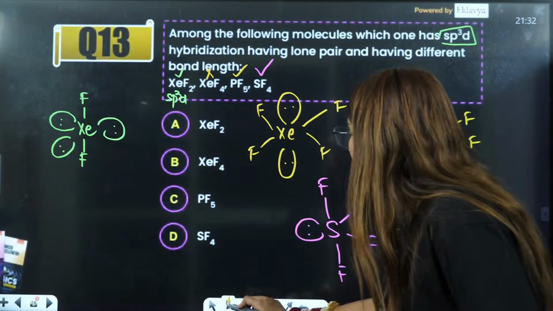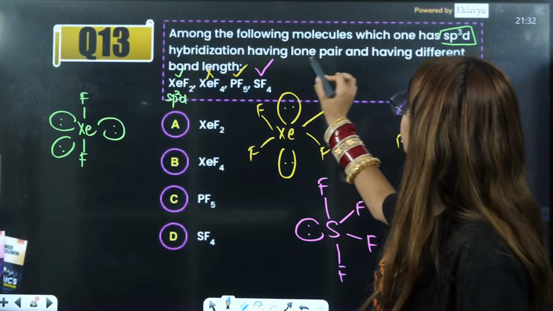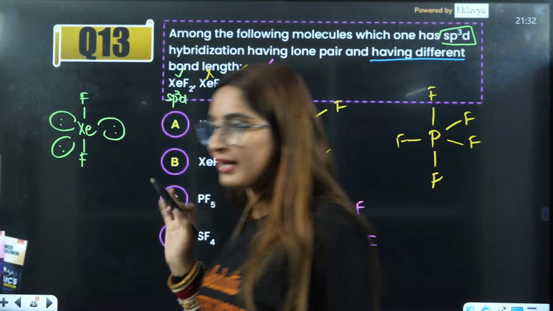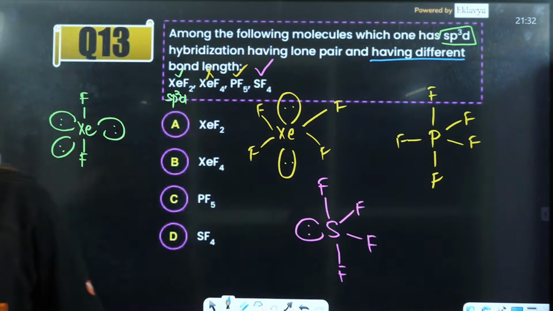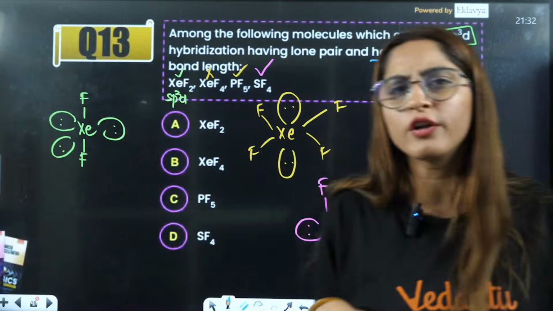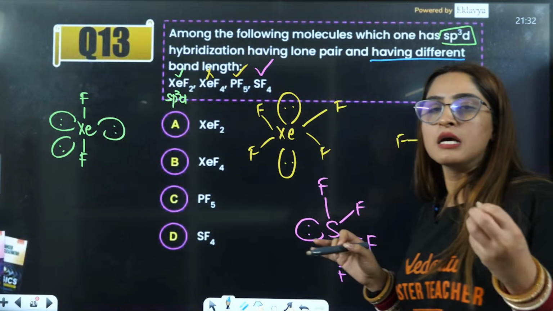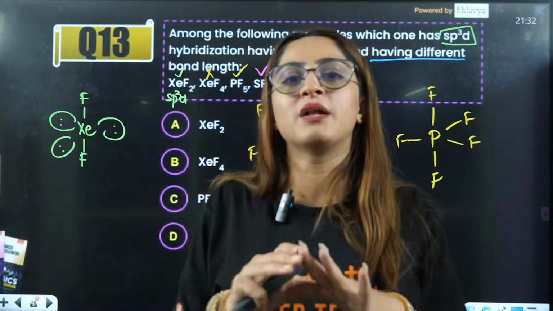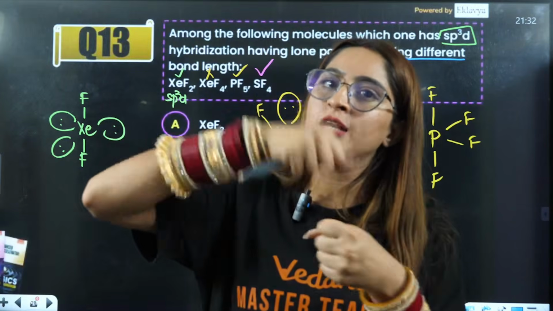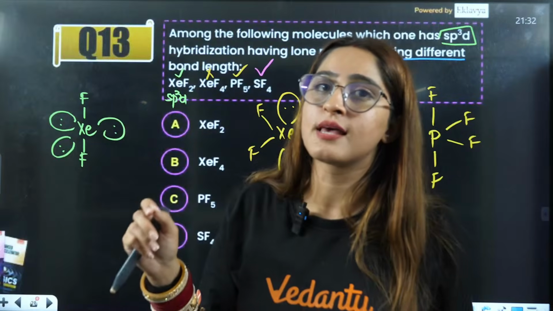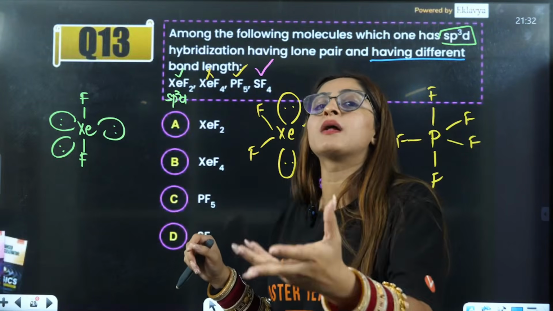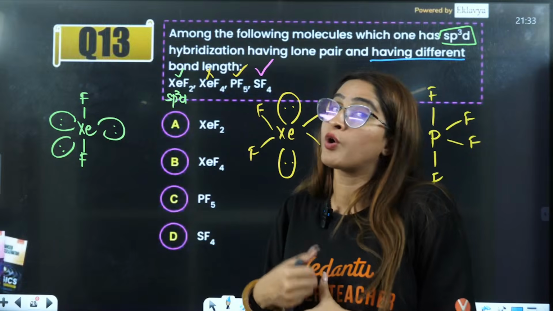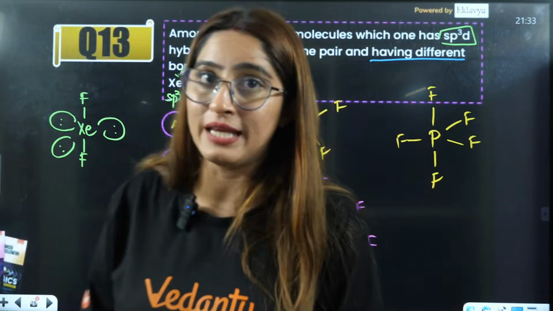Now, ma'am, how to answer this thing? Ma'am, they have different bond lengths, right? So, how will you answer about different bond lengths? See, if there are lone pair repulsions, symmetrical repulsions there, that means symmetrical bond length will increase or decrease. If someone is feeling more repulsion, someone is feeling less repulsion, according to that, their bond length will vary, right?